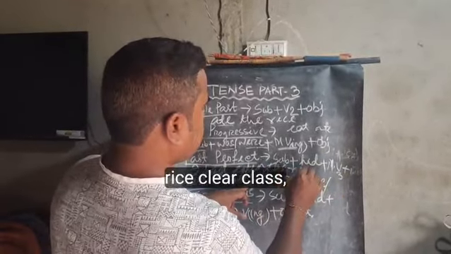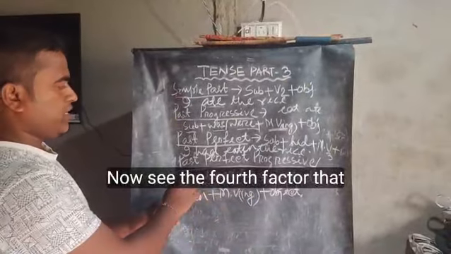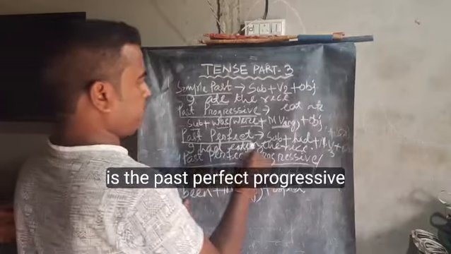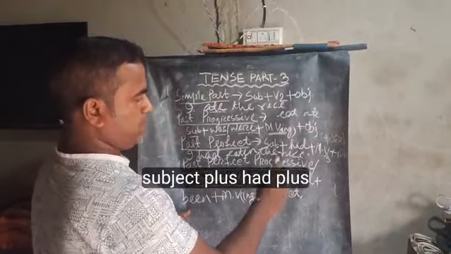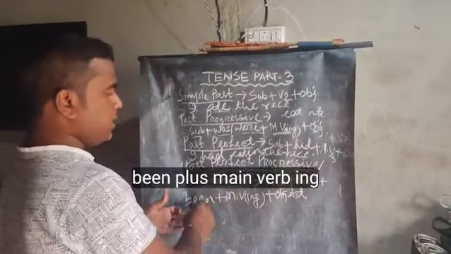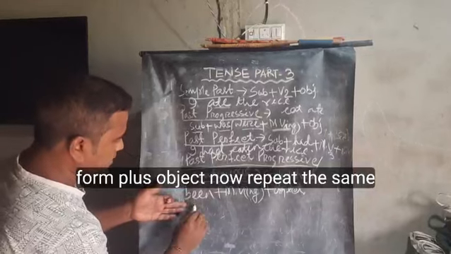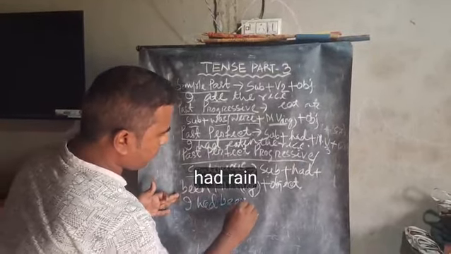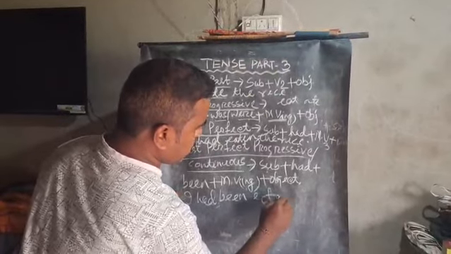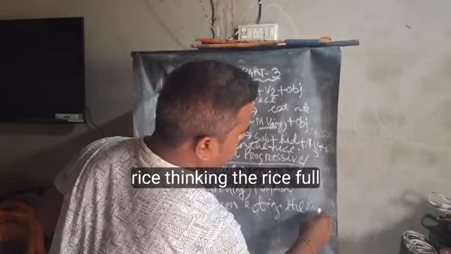Clear class? Okay. Now see the fourth pattern, that is the past perfect progressive or continuous. The structure is subject plus had plus been plus main verb ing form plus object. Now repeat the same thing. I had been eating the rice. Eating the rice, full stop.